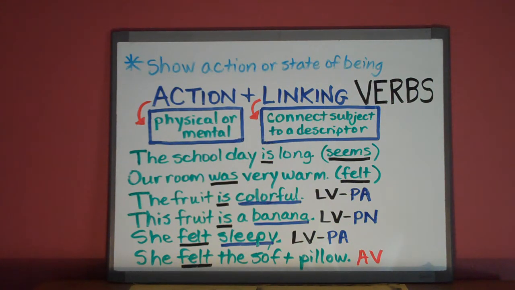The last 2 examples show how the same verb can become either linking or action depending upon how it's used in the sentence. The first one is, she felt sleepy. Felt is a linking verb because what follows describes the subject. Sleepy is a predicate adjective describing the subject she. But in the last one, she felt the soft pillow, it's an action verb because pillow does not describe the subject. So in this case it is an action that the subject does, feeling the soft pillow.